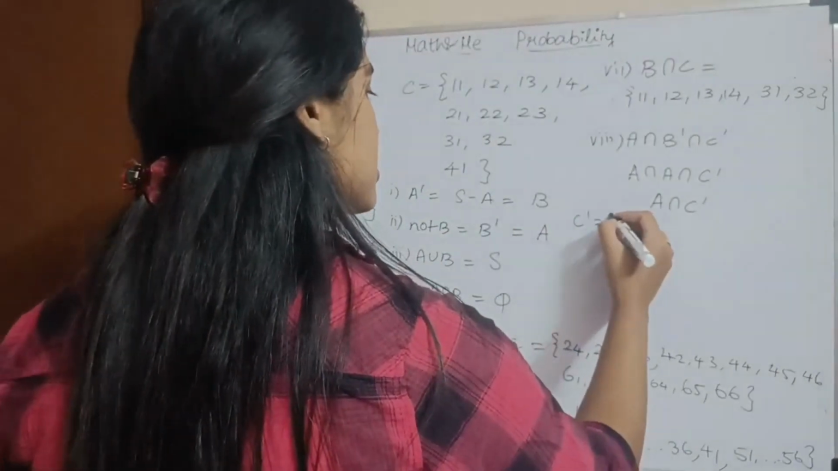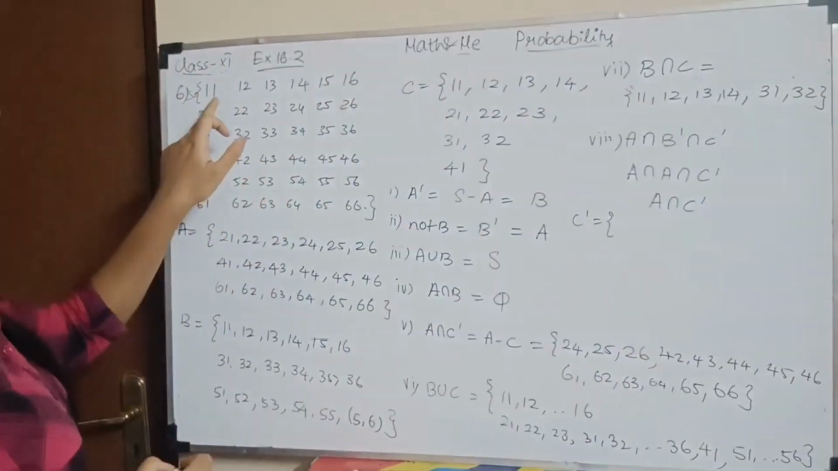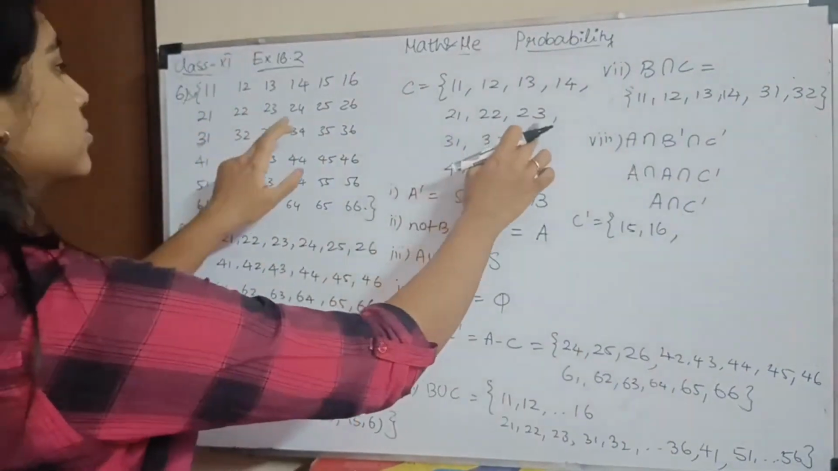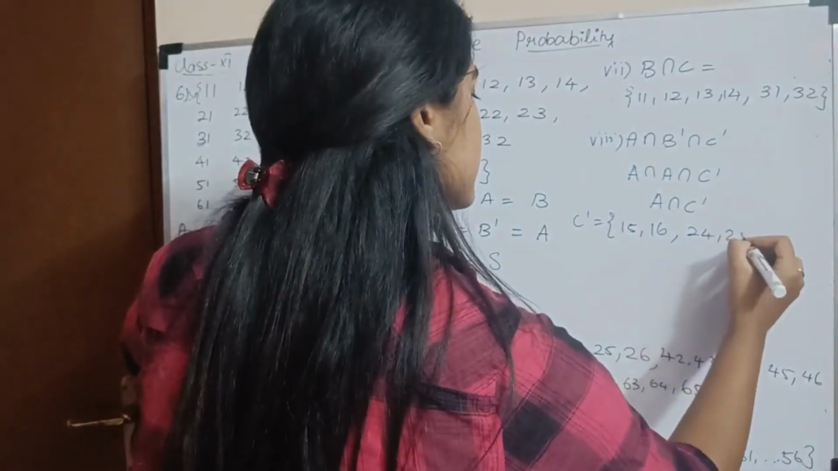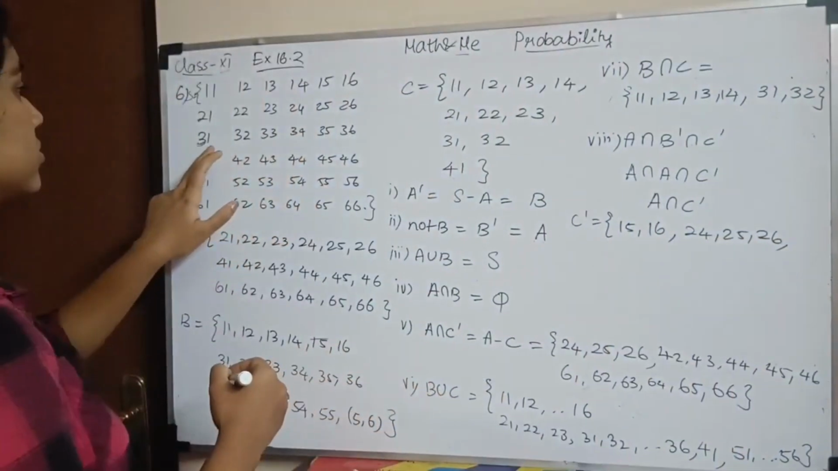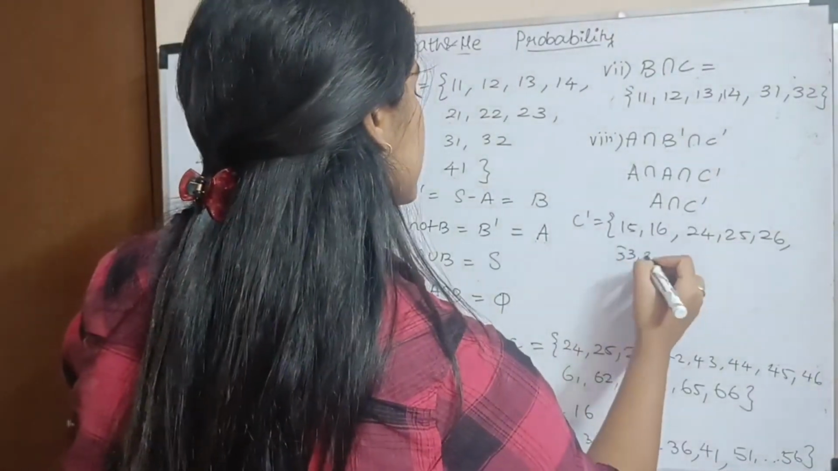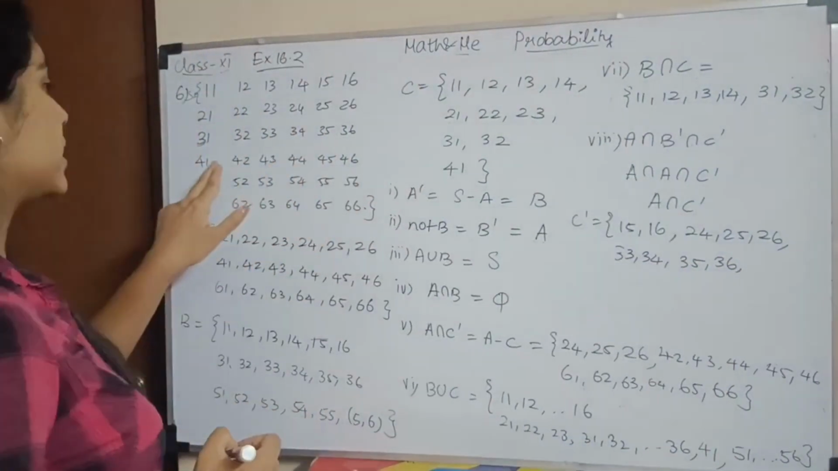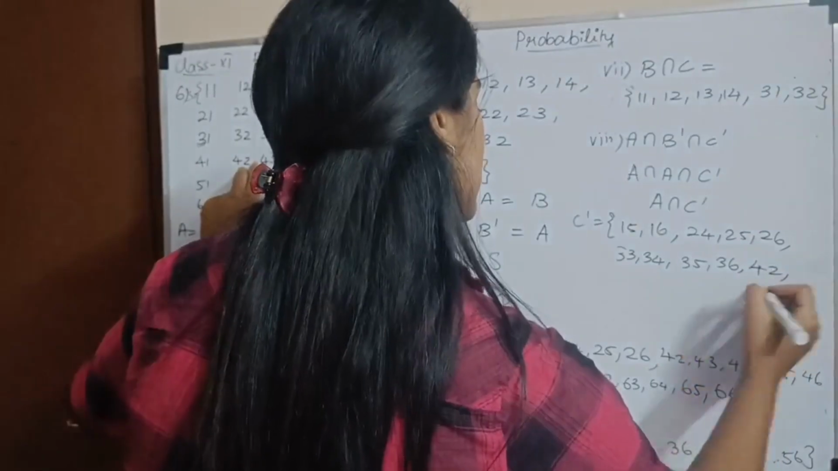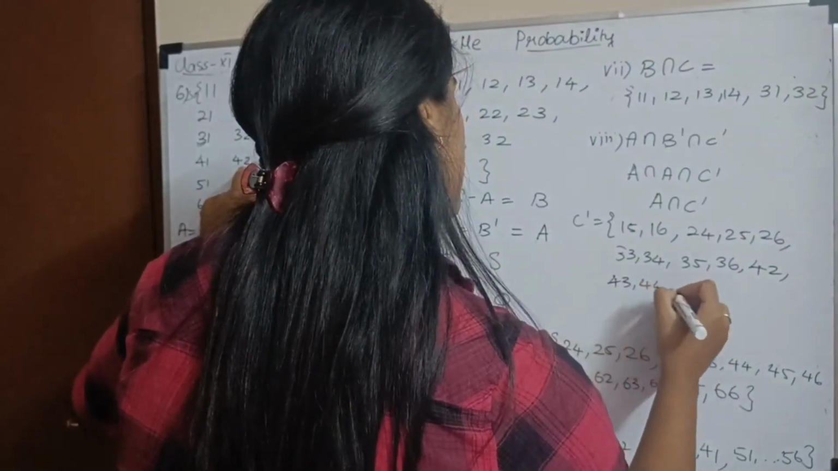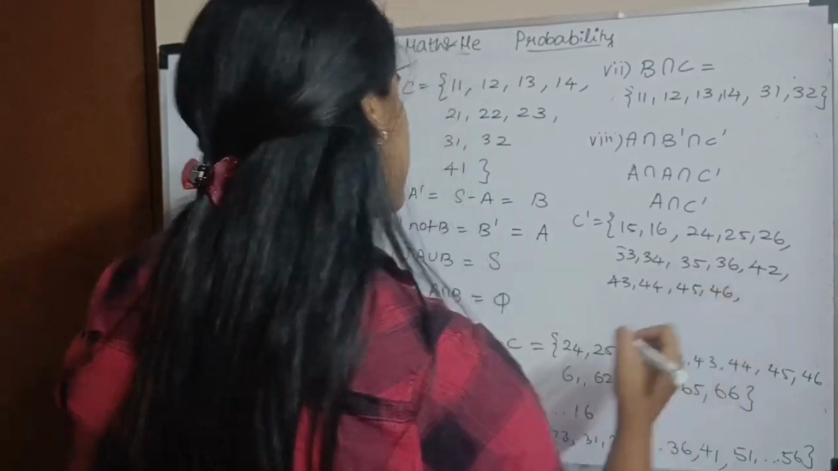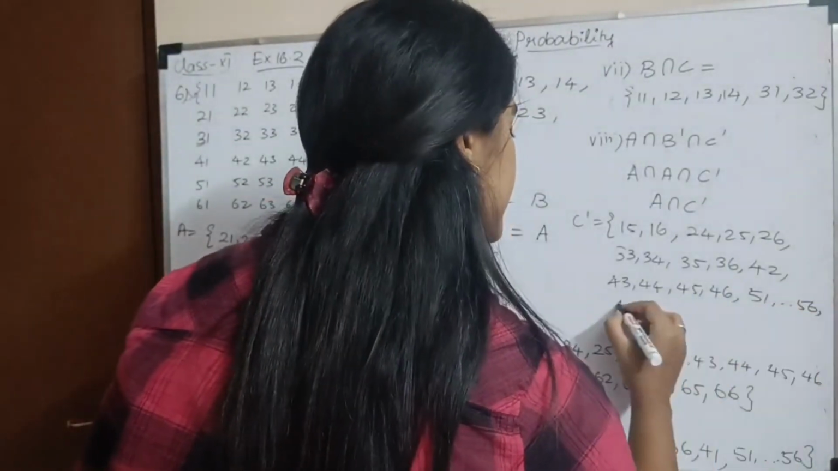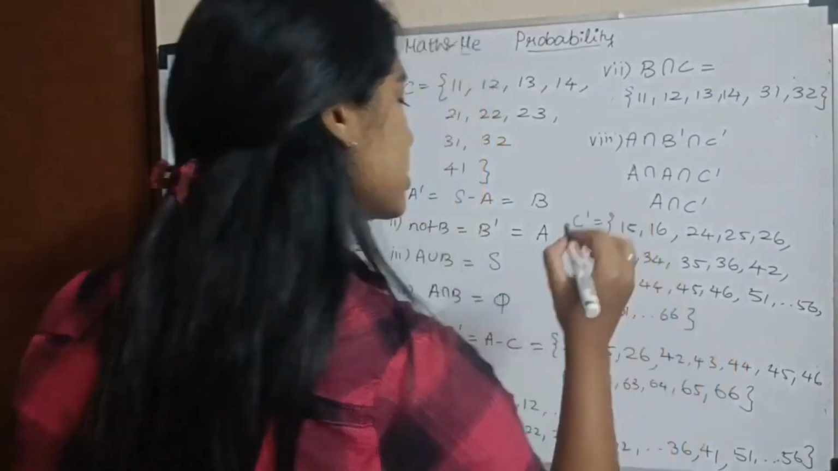So what is my C dash? Let me write that first. In C dash, what is the sample space? I have... 4-1 is not there, so I have 4-2, 4-3, 4-4, 4-5, 4-6. Then I have 5-1 until 5-6, 6-1 until 6-6. So this is my C dash.